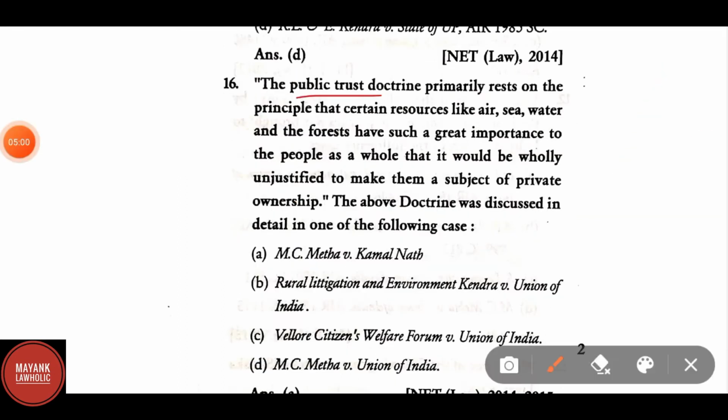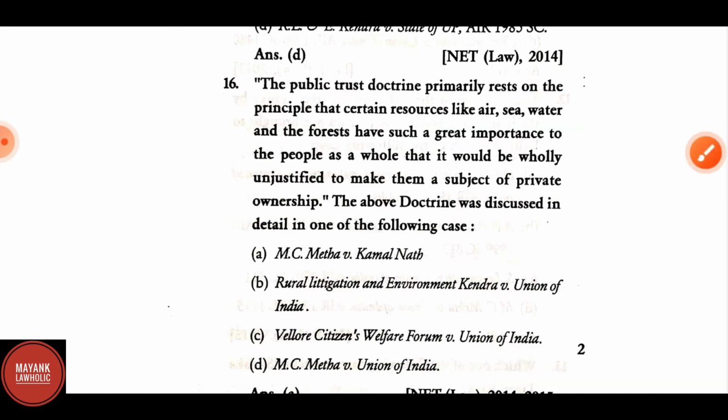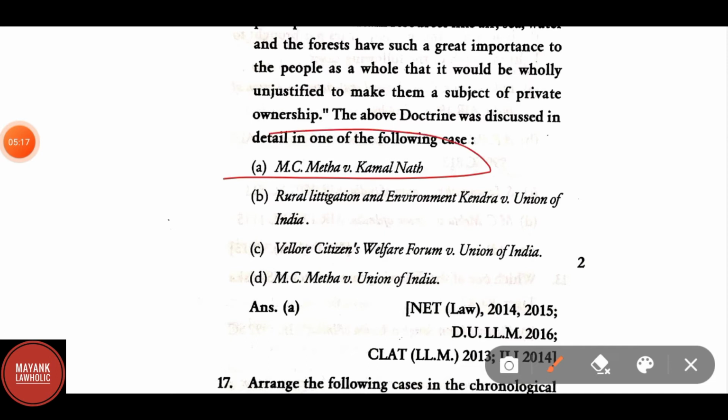The public trust doctrine primarily rests on the principle that certain resources like air, sea, water and the forest have such a great importance to the people as a whole that it would be wholly unjustified to make them a subject of private ownership. The above doctrine was discussed in detail in which of the following cases? Here the correct answer is A, MC Mehta versus Kamal Nath.